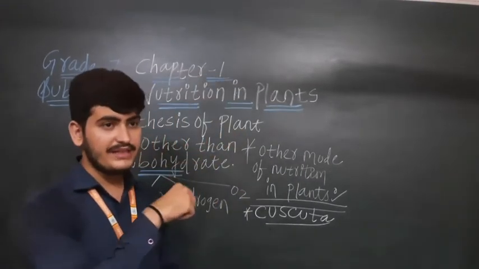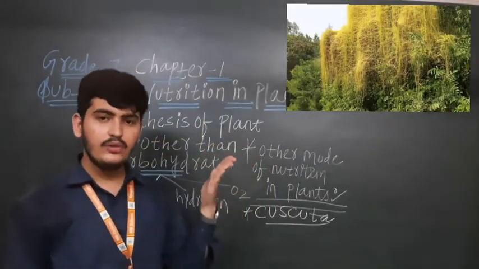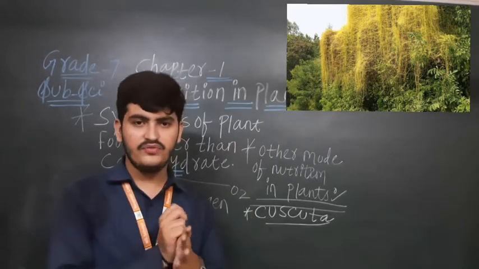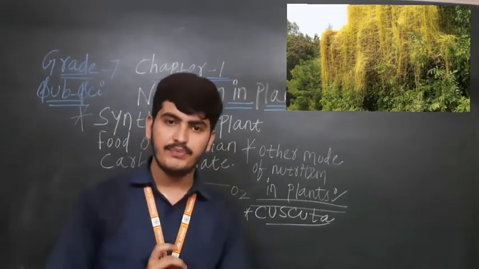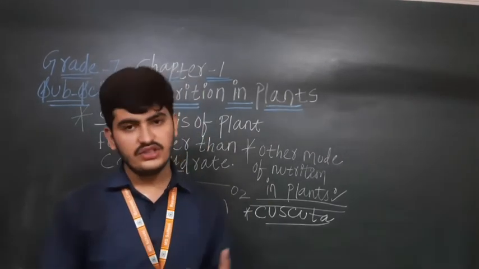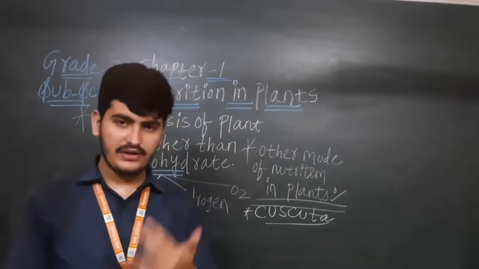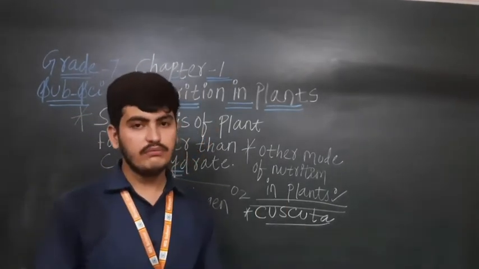Then you have seen in the picture, you can see here कि yes, the tree पे yellow color की vary in the shape of the wires, it climbs on the tree. It covers the whole branches and the stem. So they are getting the ready-made food from the tree on which they are climbing. जिस पे ये climbing कर रहे हैं बेटा, वहां से उनको ready-made food मिल रहा है and they are getting the nutrition from there only.